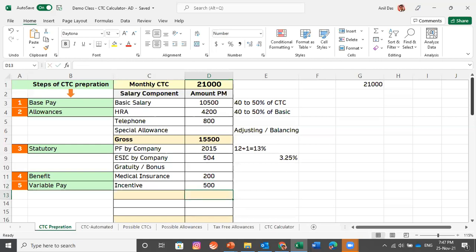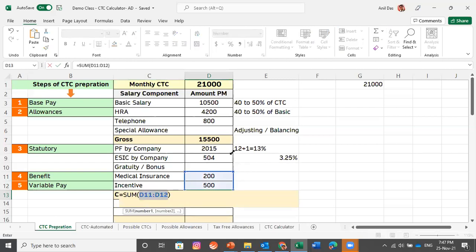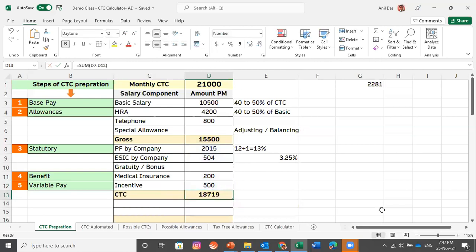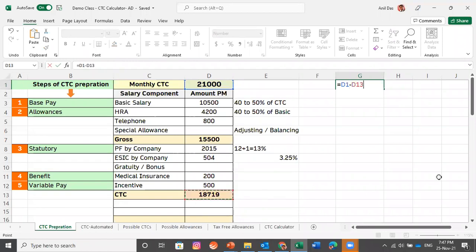Let's see where exactly we have reached. Let's calculate the CTC. CTC is employer contribution plus monthly gross salary. So we have reached a CTC of 18,719, but we are looking for a monthly CTC of 21,000. So there is some difference. Let's see, 21,000 minus 18,719. There is a difference of 2281.